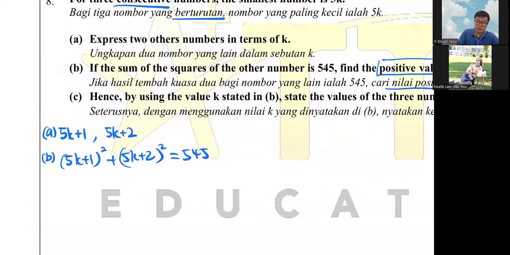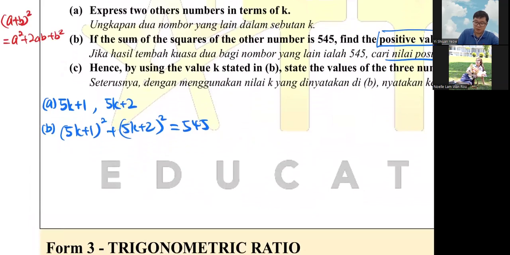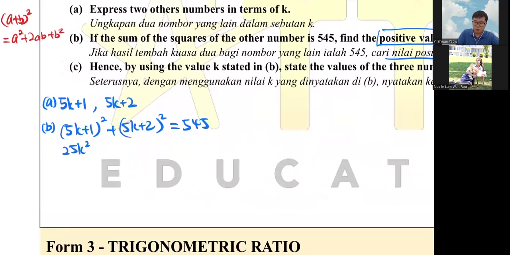Just remember I'm doing this shortcut. So A plus B squared is A squared plus 2AB plus B squared. In this case, your A is your 5K. So A squared is 5K times 5K, 25K squared. 2AB is 5K times 2, so it's plus 10K, plus 1.